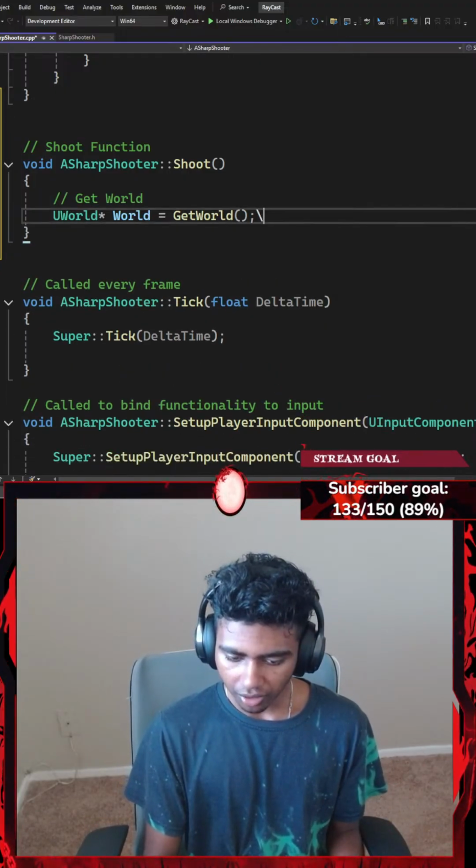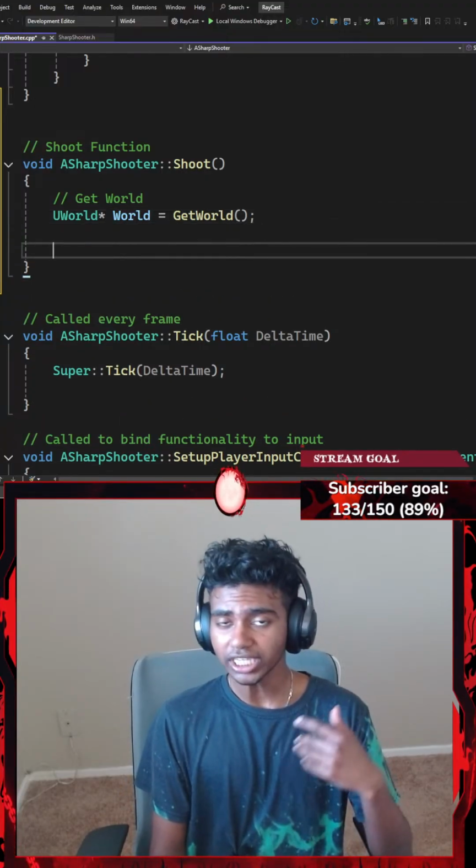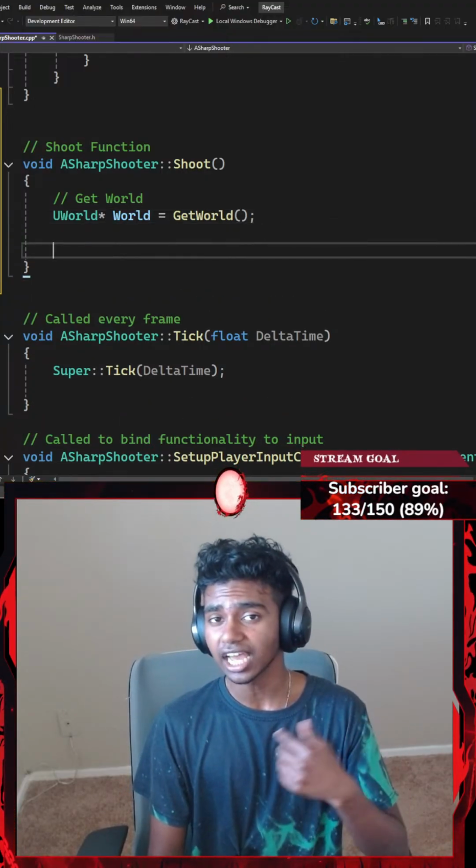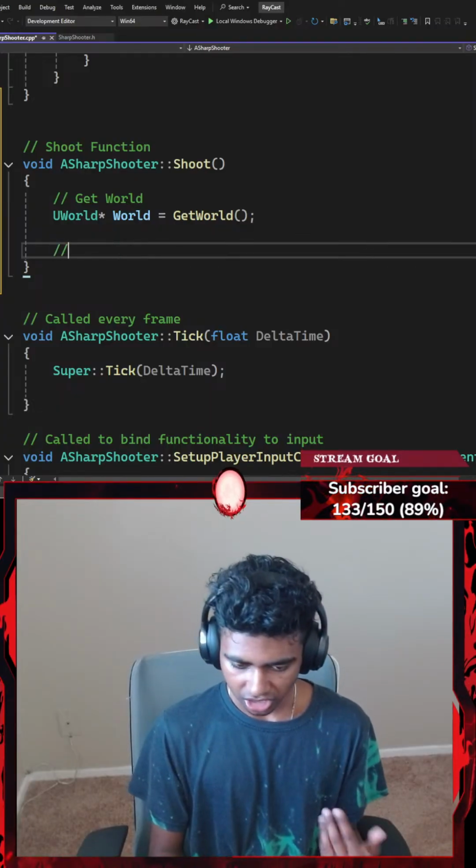And then I'm going to add an if statement to check if my world does exist and that it's not nullptr, or it's not null.